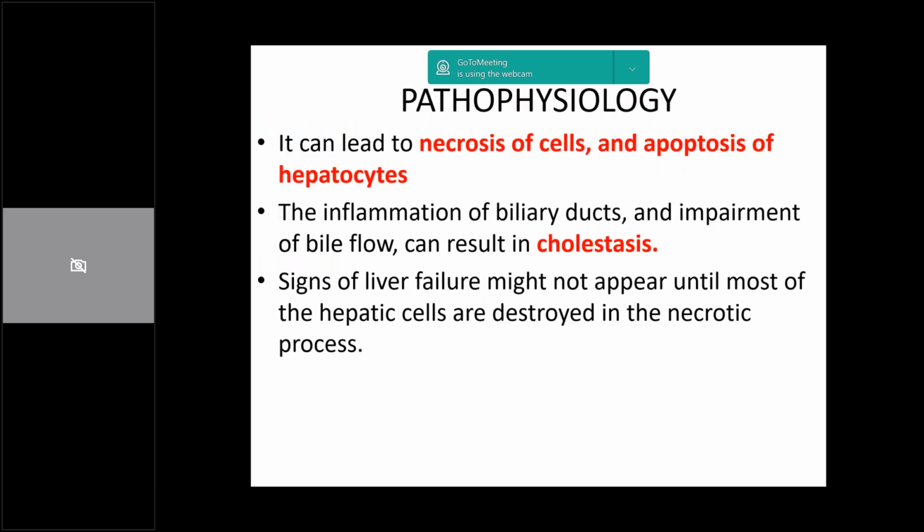The pathophysiology of acute hepatitis. This is essentially that the hepatotrophic viruses start the cascade which leads to the necrosis of cells and the apoptosis of hepatocytes. During the acute hepatitis B, the HLA-DR on the hepatocyte membrane is activated and significant apoptosis is observed. The inflammatory cell infiltration of the acini and the portal side of the portal tracts is also observed.